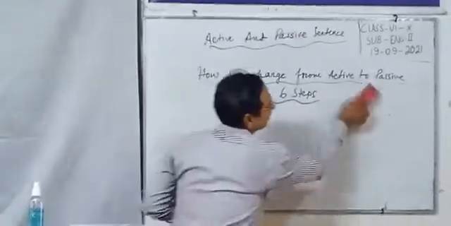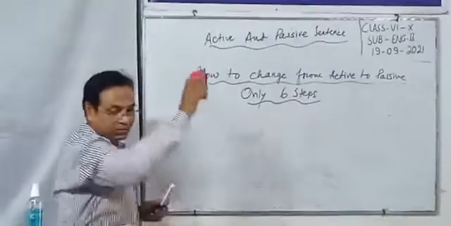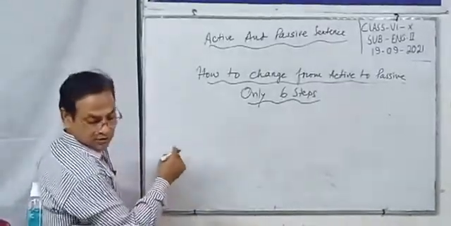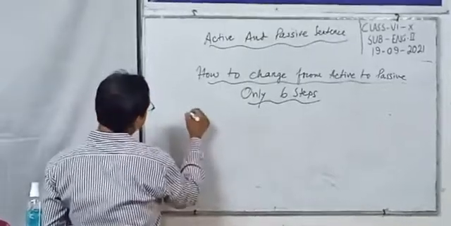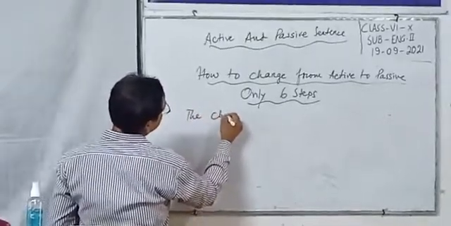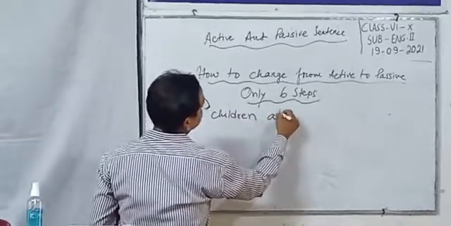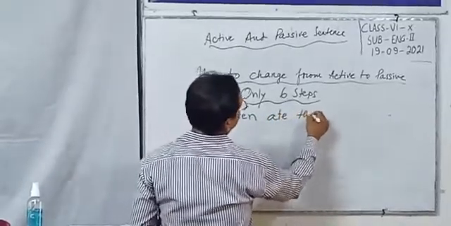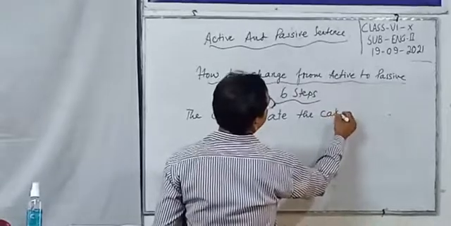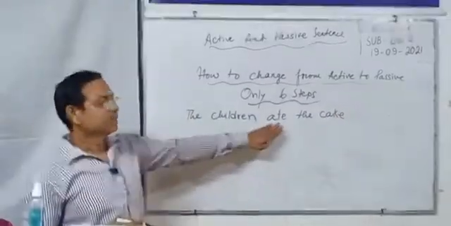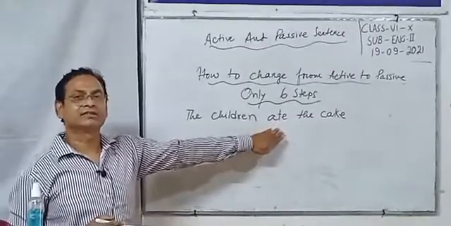I will give you an example. The children ate the cake. The pronunciation of "ate" is "ate".